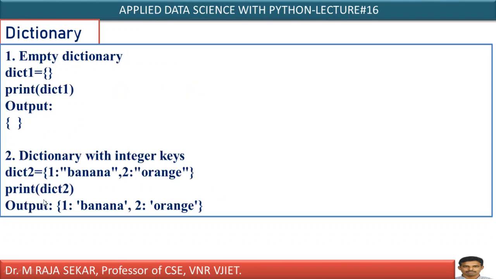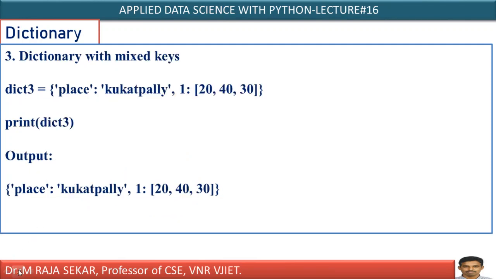If you observe carefully, this second dictionary has integer keys. Integer key means here 1 is key, banana is value. 2 is key, orange is value. Here the keys 1, 2 are keys. Basically that is a dictionary with integer keys. Next, a dictionary with mixed keys. Mixed keys means here place is a key, isn't it? Place is a key and 1 is a key. Means an integer is a key and even a string is also kept as a key. Therefore you have mixed types of keys, isn't it?